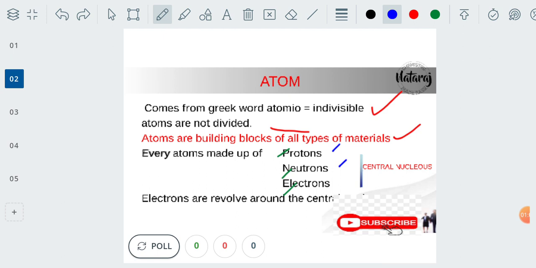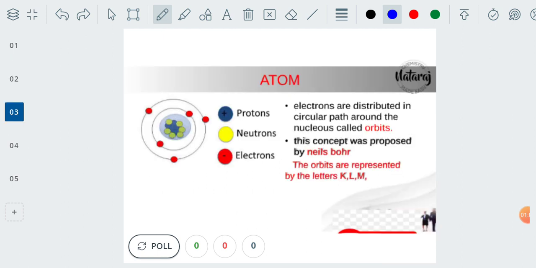Now let's see the structure of the atom. Okay, this is the structure of the atom. In this atom, we are observing differently colored subatomic particles. At the center of the atom, we find the nucleus. Inside the nucleus, there is the presence of protons and neutrons. Protons have a positive charge and the neutrons have a negative charge. These two are called nucleons. Already we have discussed that.